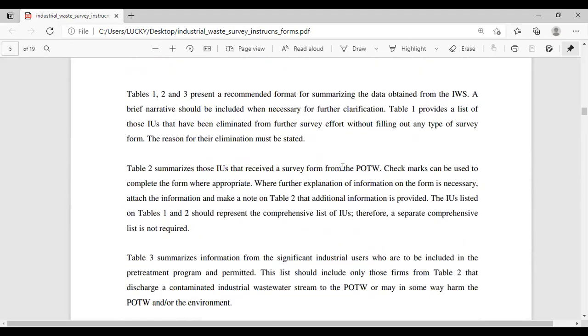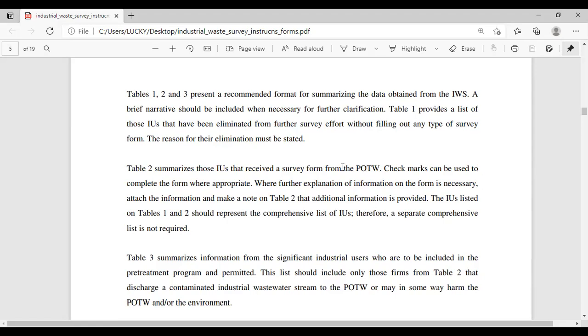Tables 1, 2, and 3 present a recommended format for summarizing the data obtained from the IWS. A brief narrative should be included when necessary for further clarification. Table 1 provides a list of those industrial users that have been eliminated from further survey effort without filling out any type of survey form. The reason for their elimination must be stated.